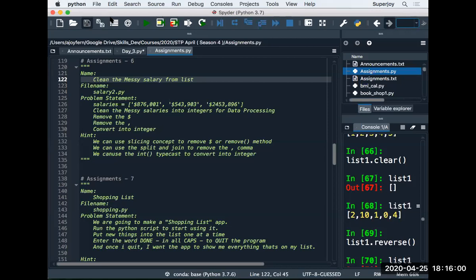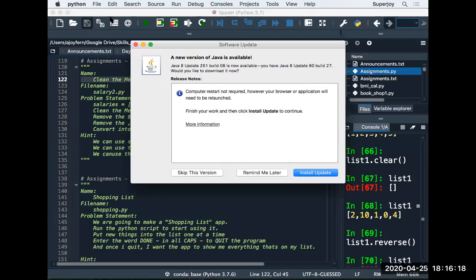Every day somebody or the other asks me what is the drive link. I have explained multiple times. This drive link is very important. It's a lifeline for your learning. I'm again trying to share it with everybody. Please make a note of this.